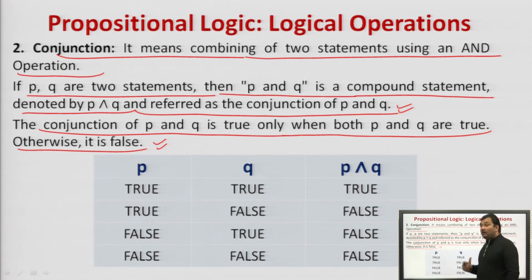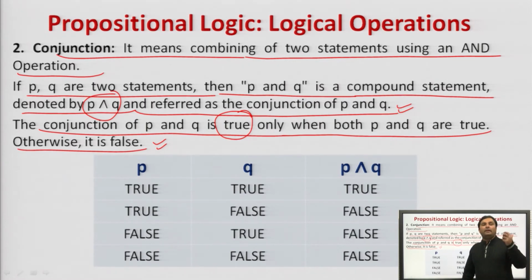Agreed? What it is saying is that we are combining two statements using AND operation. If P and Q are two statements, then P and Q is a compound statement denoted by this symbol, which I have already discussed, and is referred to as a conjunction of P and Q. So, conjunction of P and Q is true only if both P and Q are true.